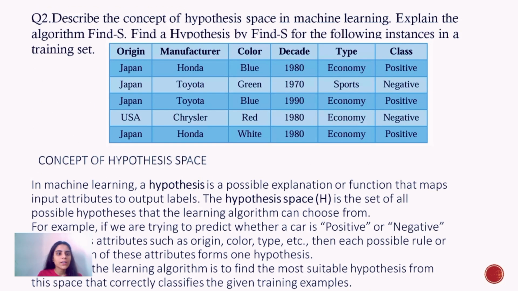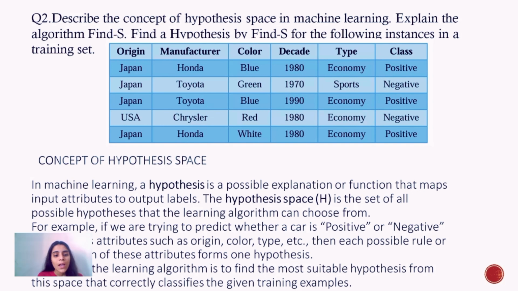After it, the second question is: describe the concept of hypothesis space in machine learning. Explain the algorithm to find a hypothesis by Find-S for the following instances in a training set. There is a given table. By using this table, we have to find the hypothesis by Find-S algorithm. Firstly, we discuss the concept of hypothesis space. In machine learning, a hypothesis is a possible explanation or function that maps input attributes to output labels. The hypothesis space is the set of all possible hypotheses that the learning algorithm can choose from.